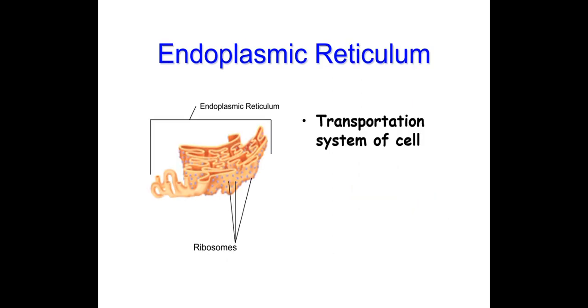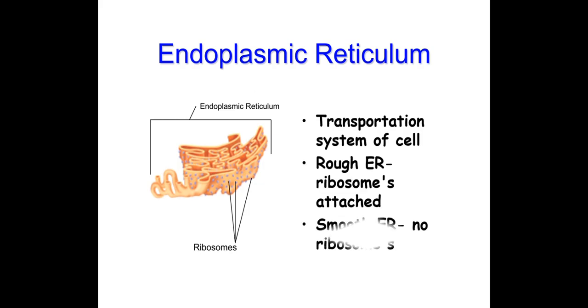Next is endoplasmic reticulum. Endoplasmic reticulum is an organelle found near the nucleus and its function is the transportation system of a cell. It is of two types, rough ER and smooth ER. Rough ER means it contains ribosomes, and smooth ER is a type of endoplasmic reticulum where ribosomes are not present. It acts as the roadways of the cell so that materials can transfer from the nucleus to the cytoplasm.